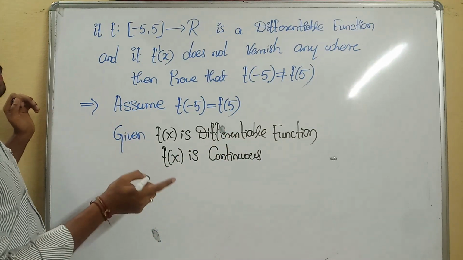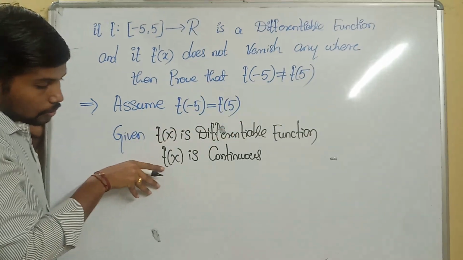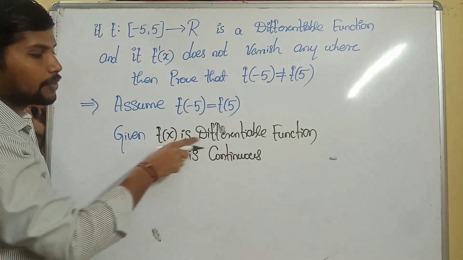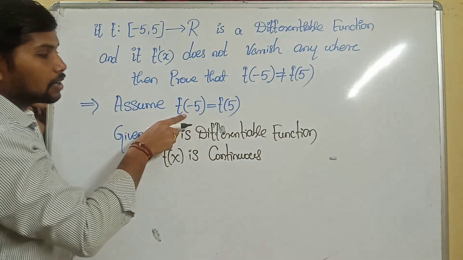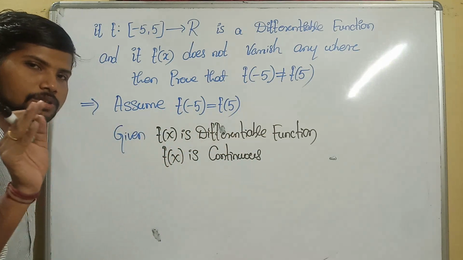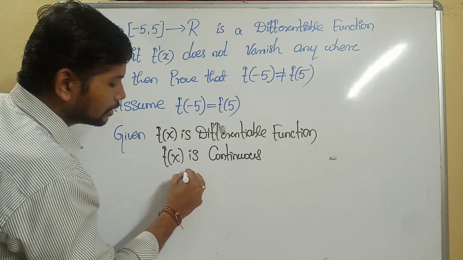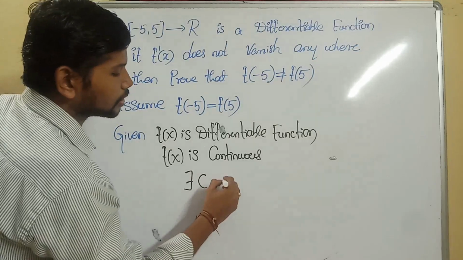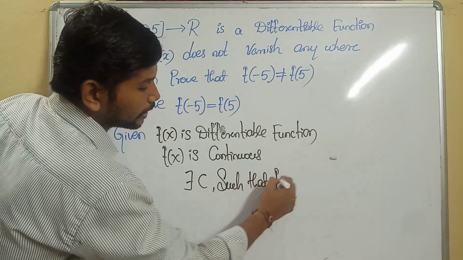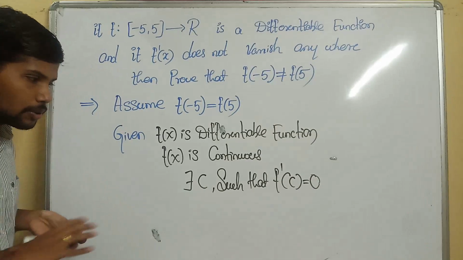Then, on observing, f of x is continuous and f of x is differentiable, and f of a equals f of b. So all the conditions of which theorem are satisfied? Rolle's theorem is satisfied. Then there exists a point c such that f dash of c must be equal to 0.